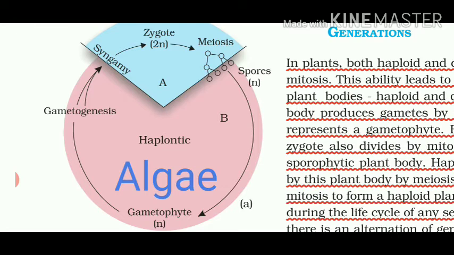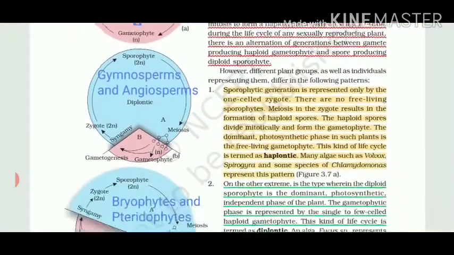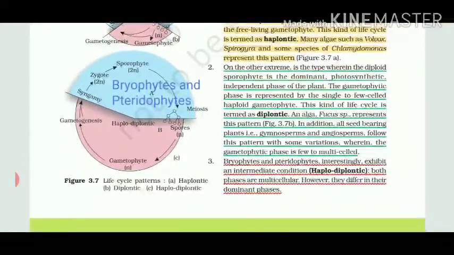In this case, you can see gametophyte, gametes, spores, all are haploid in nature and only the zygote is diploid. But the zygote plays a very small role because it has to convert further. So that's why we call it the haplontic life cycle. So you have to remember this circular structure. Then let's come to the second part.